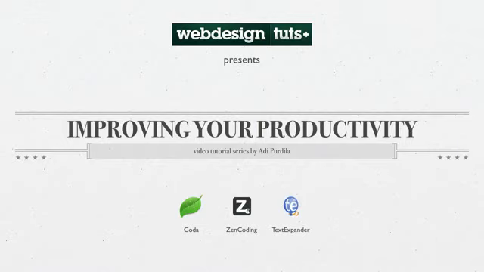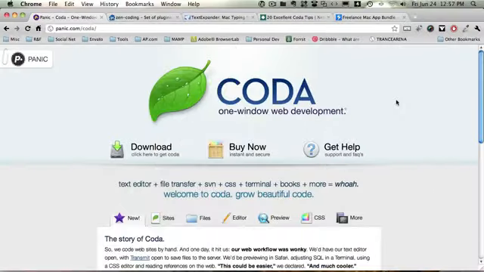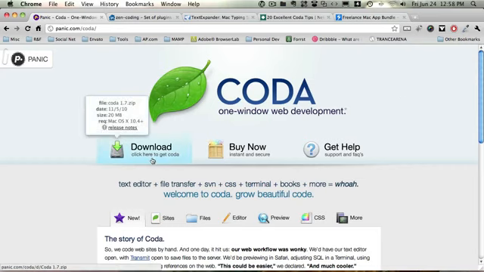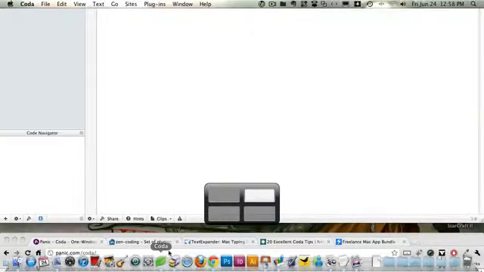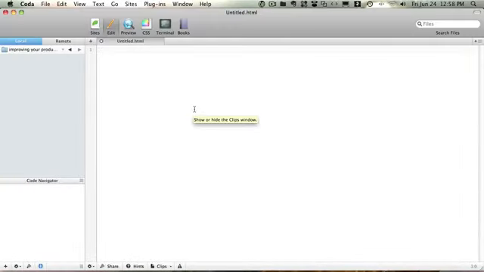Let's start with Coda. Okay, guys, so if you want to get Coda, you must have Mac OS because, as far as I know, there is no Windows or Linux version for Coda. So go to panic.com/Coda, click the big download button, and it just installs like any other Mac application.